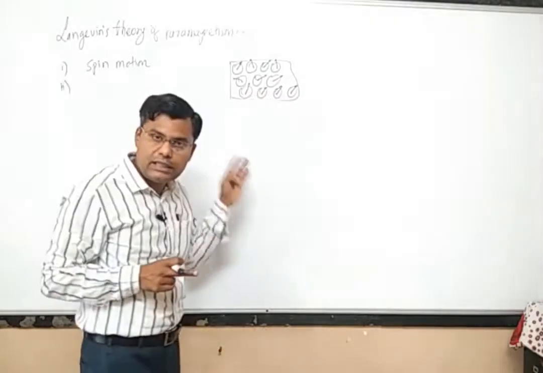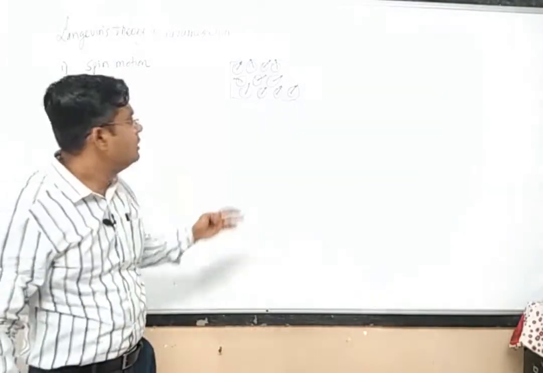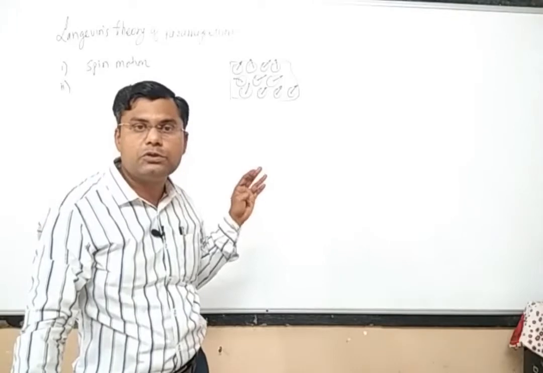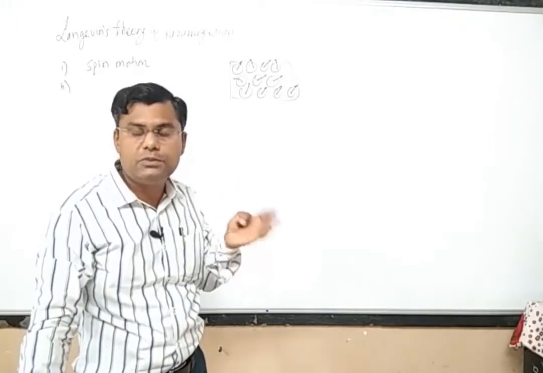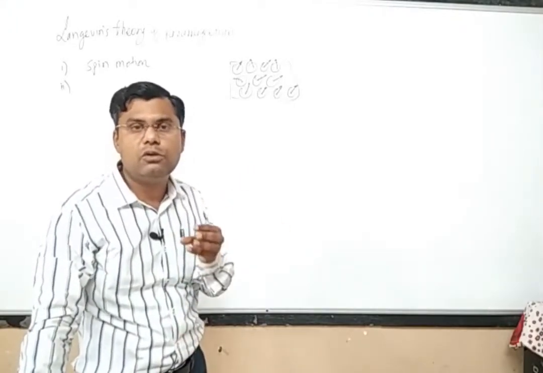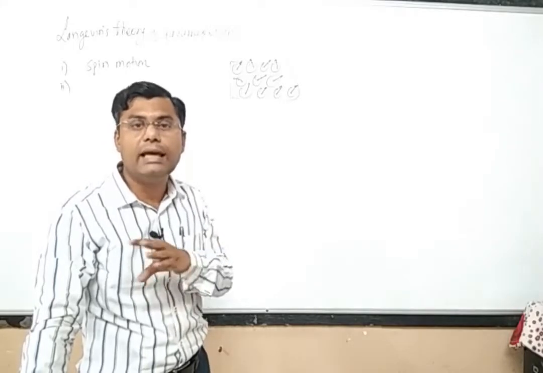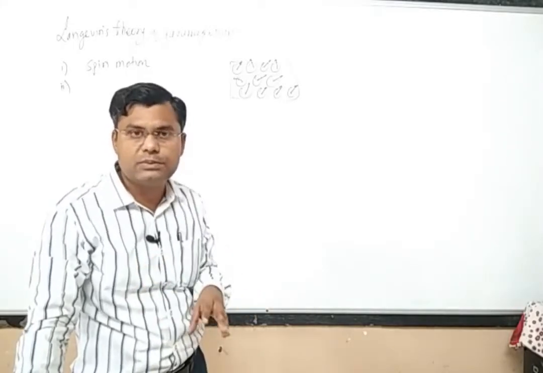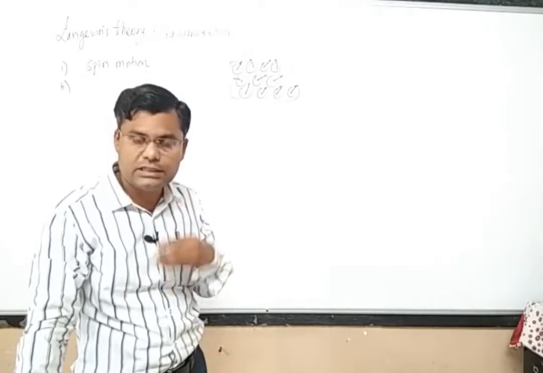In this classical theory, it is assumed that the paramagnetic substance is composed of a gas of atoms or molecules, meaning atoms or molecules exist in the form of gas. It is not a solid substance; it behaves like a gaseous substance.